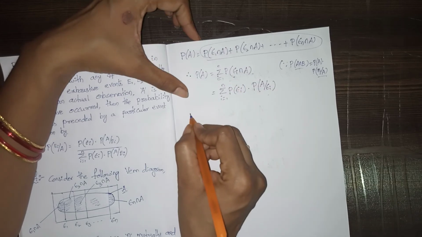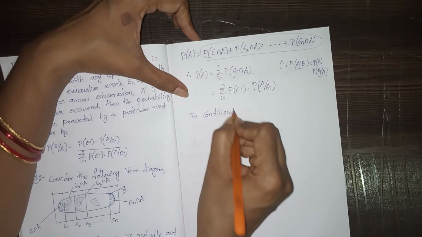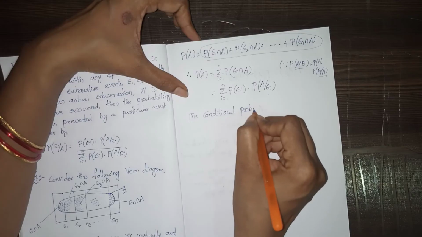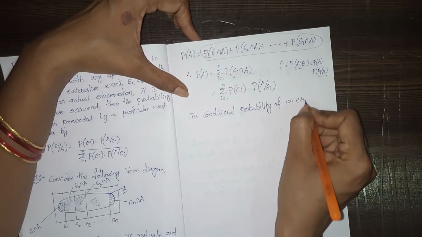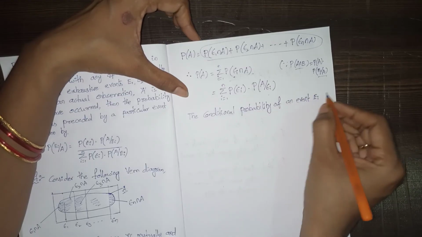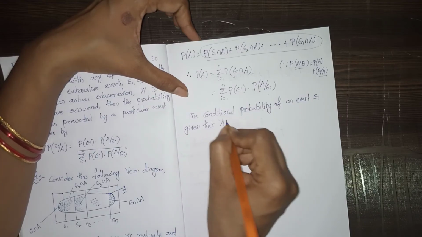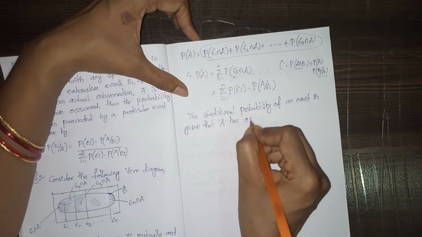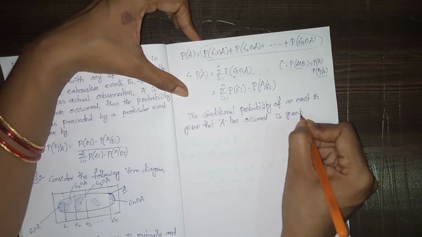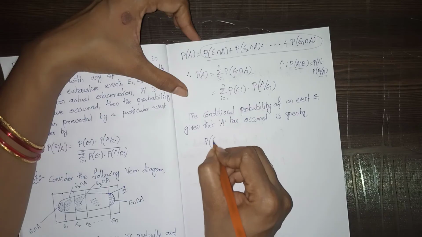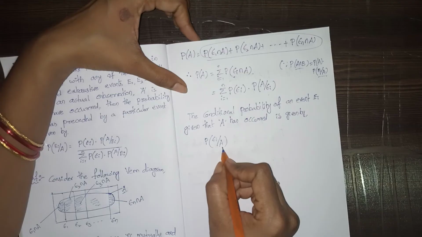Now the conditional probability of an event Ei, given that A has occurred, is given by probability of Ei given A. A has already occurred, so that's why we have written this in the denominator.